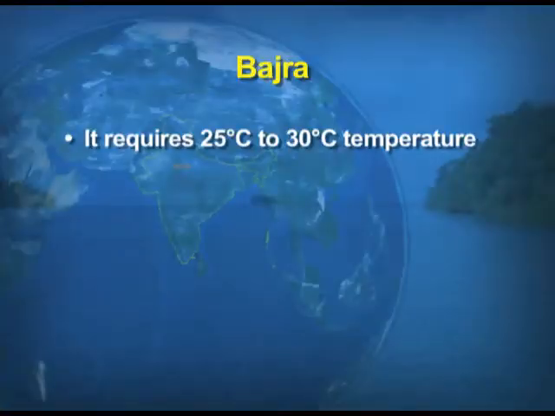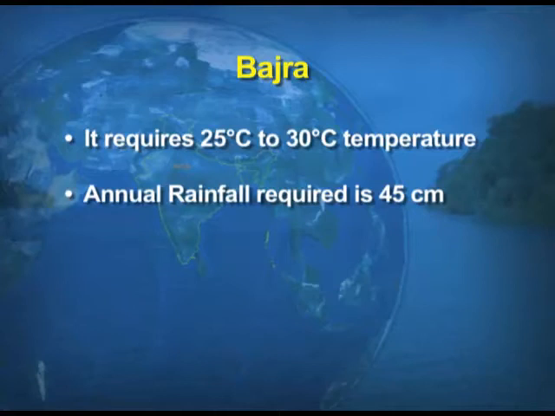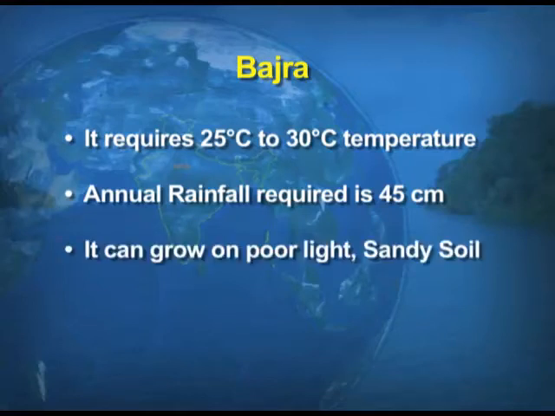Like jowar, which we have done, children, it is a crop which is used both as food as well as fodder. The temperature conditions required are 25 degrees Celsius to 30 degrees Celsius, and the annual rainfall required is also very less, that is 45 centimeters only. It can grow on poor, light, sandy soil. So, children, when we say poor, what do we mean by poor? Poor in fertility.